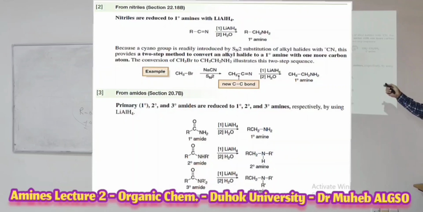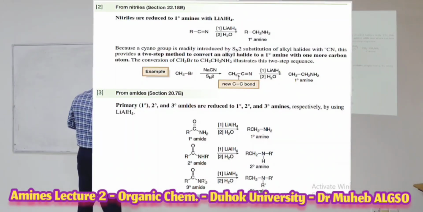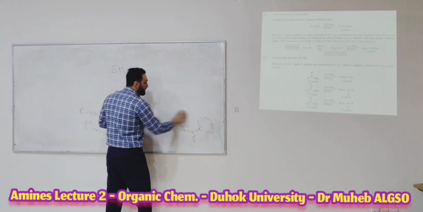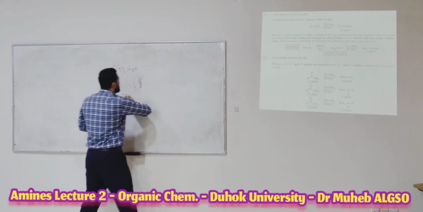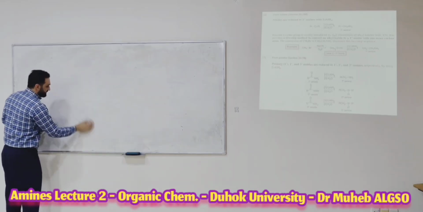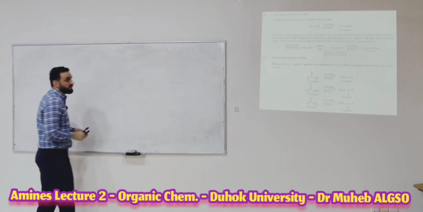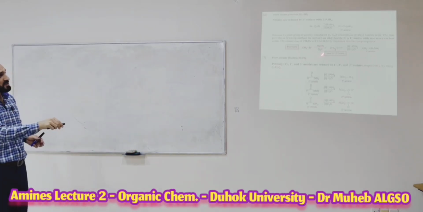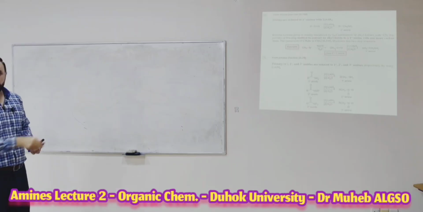Secondly, from a nitrile compound. This is the nitrile compound. How can we prepare the nitrile compound? Do you know? Also by an SN2 reaction, by nucleophilic substitution.